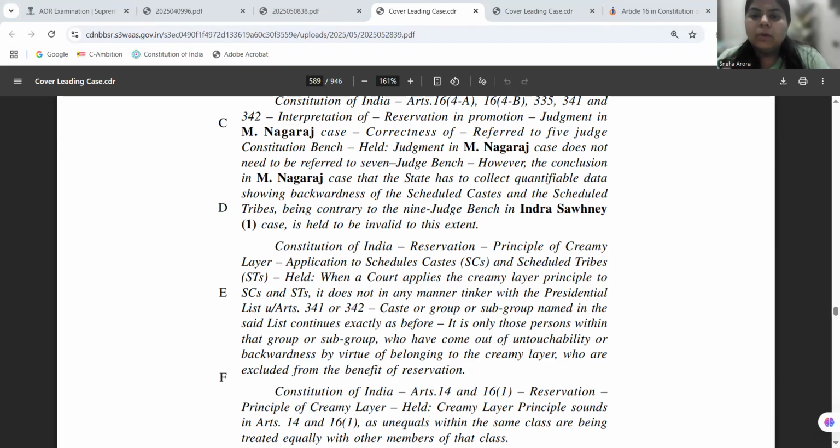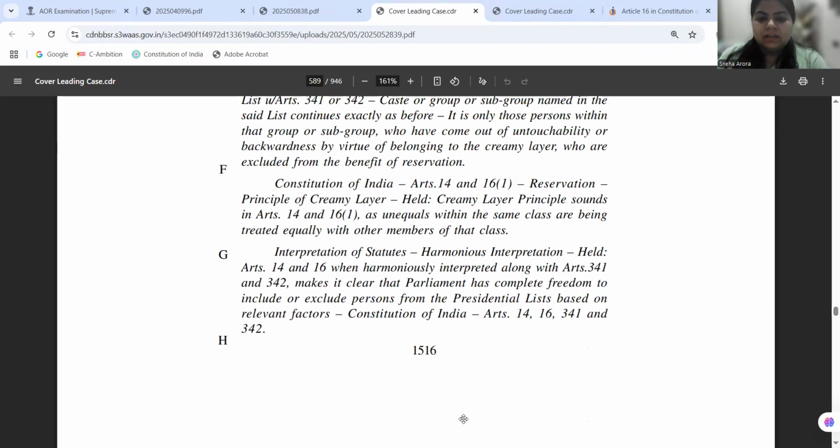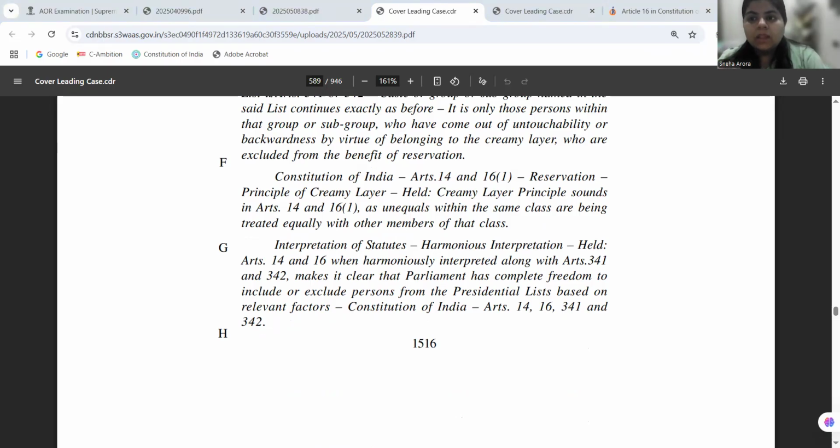So that particular question came up in the challenge in the case of Jarnail Singh versus Lakshmi Narayan Gupta, and now the court is revisiting the case of M. Nagraj versus Union of India. It was demanded that a larger bench reference should be given, but the court denied that reference. Now, what is happening in the case of Jarnail Singh versus Lakshmi Narayan?